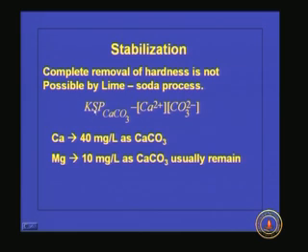When it exceeds this KSP value, calcium carbonate slowly starts precipitating. Because of this constraint, if you go for lime soda ash precipitation, we cannot achieve a calcium concentration lower than 40 milligram per liter as calcium carbonate and magnesium concentration of 10 milligram per liter as magnesium ions, or 40 milligram per liter as calcium carbonate.